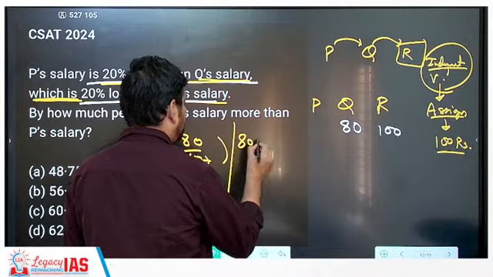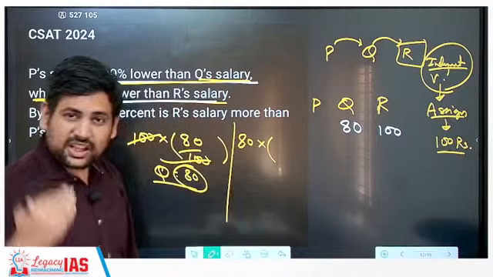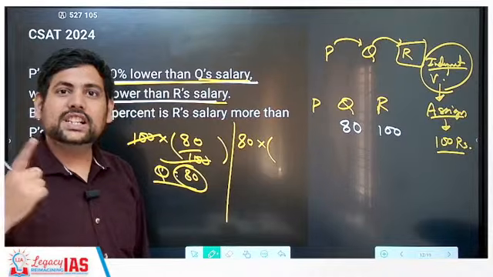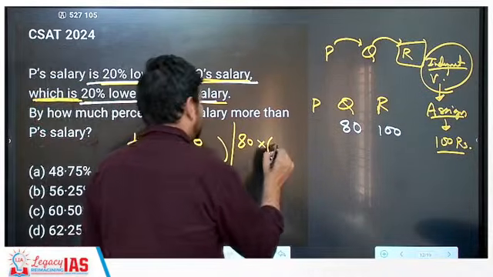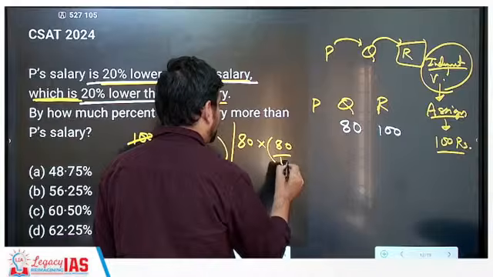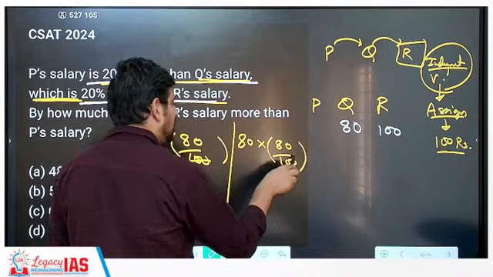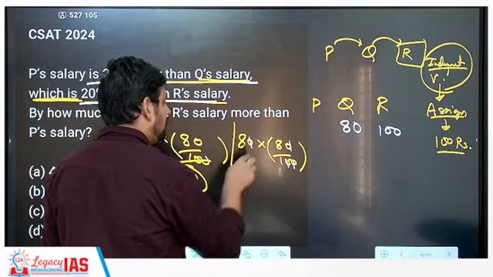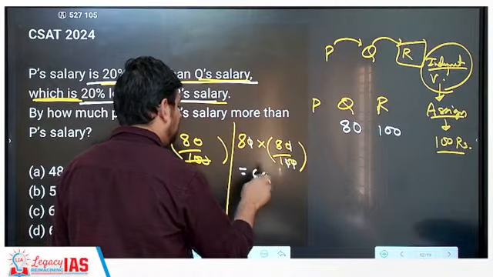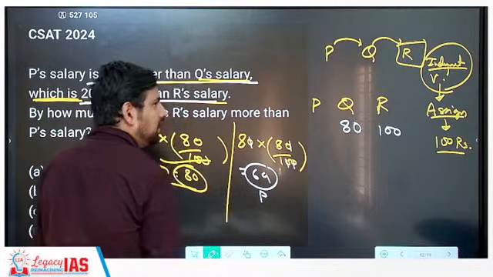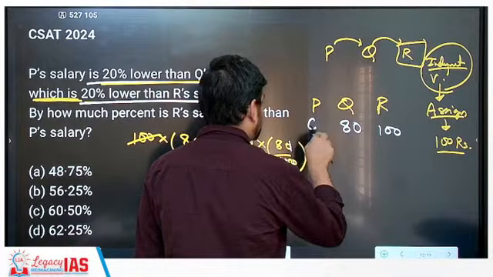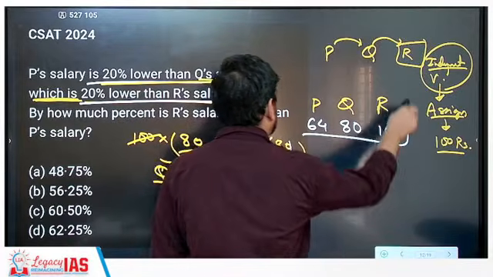So this becomes 80 into 100 minus 20, that is again 80 by 100. You can cancel this out. 8 eights are 64. This 64 is what P has. So P has 64 rupees.